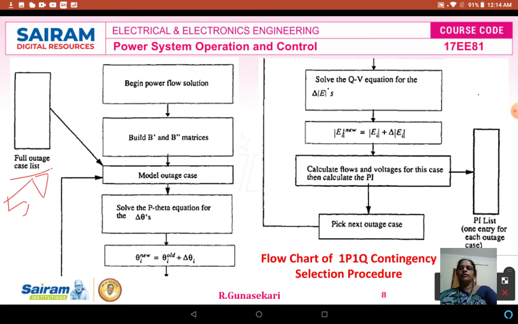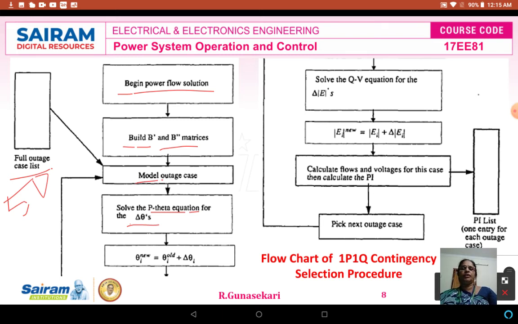Then first begin the power flow solution. Then build the B matrix and B double dash matrices. Then here the model outage case. You have to take only one model outage case. Then we can solve the P theta equation, that is for del theta, the change in theta.